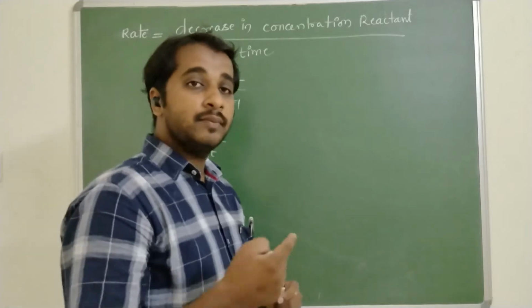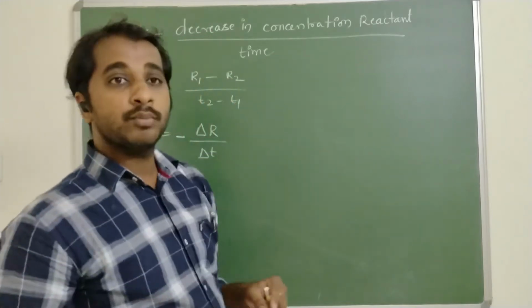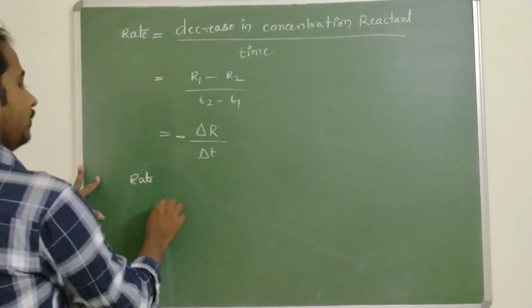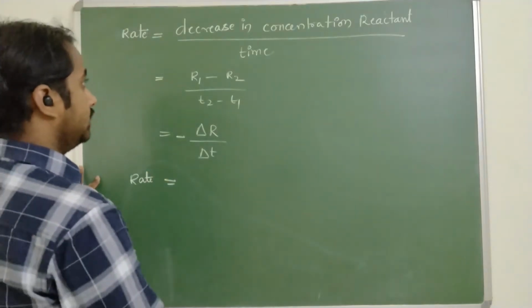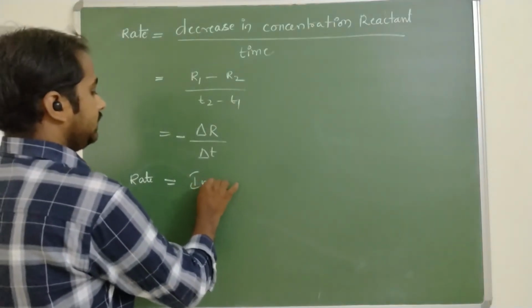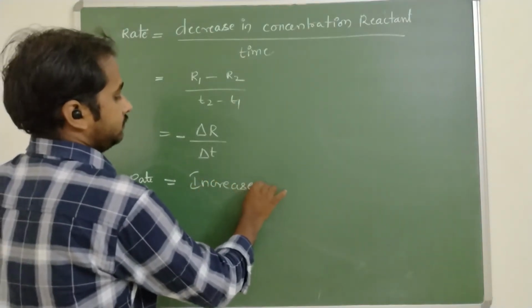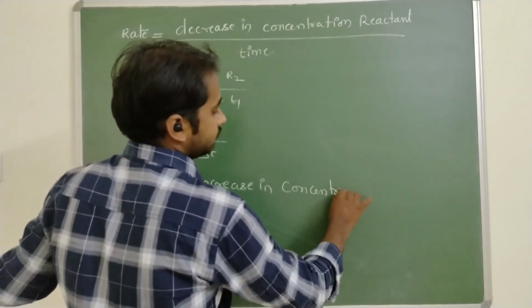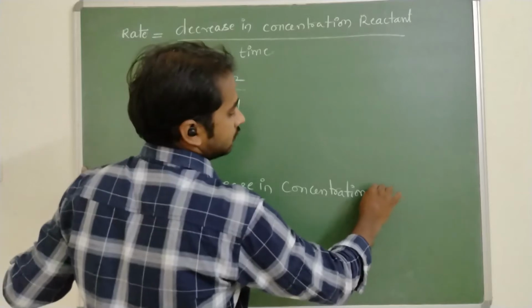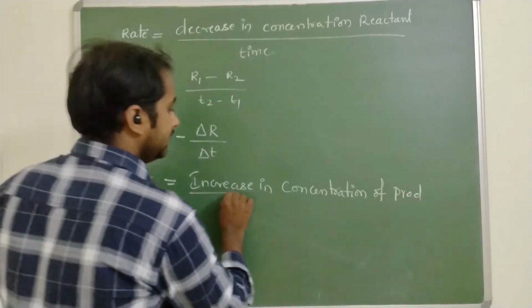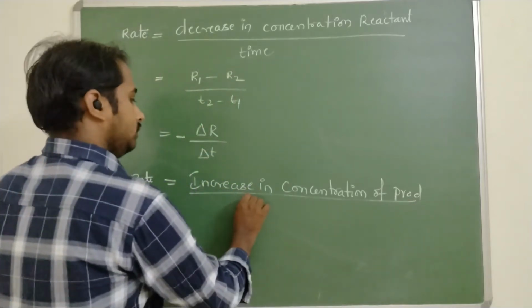Rate of reaction can be expressed with respect to the product also. Now the rate can also be written as the increase in concentration of product by time.